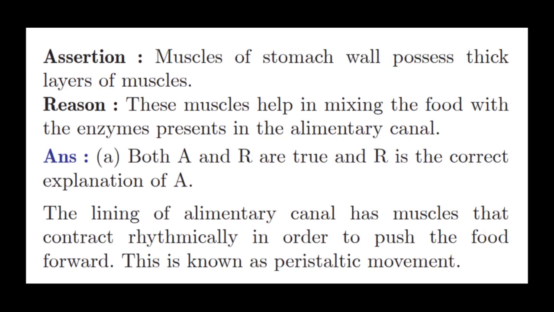Assertion: the stomach walls possess thick layers of muscles. Reason: these muscles help in the mixing of the food with the enzymes present in the alimentary canal. Of course, we know that both the statements are correct, and reason is the correct explanation for A. That movement of the muscles helps the thorough mixing of the food with the enzymes present there. Right. The lining of the alimentary canal has muscles that contract rhythmically in order to push the food forward. This is known as peristaltic movement.